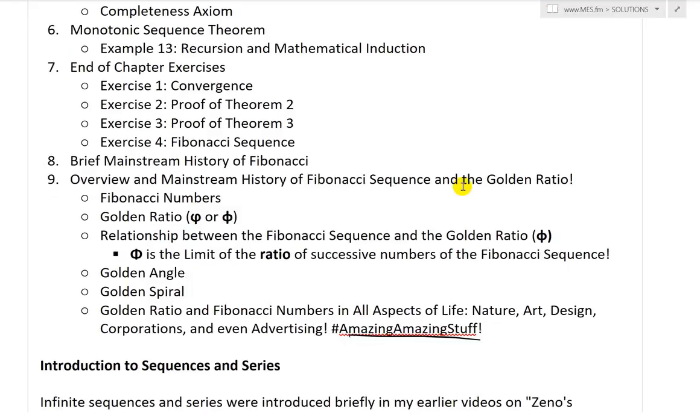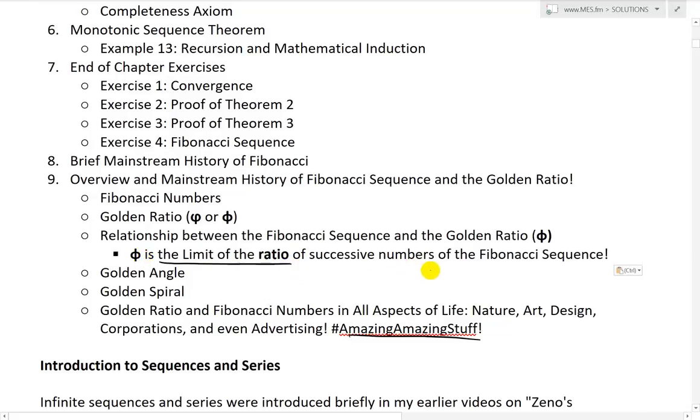But anyways, let's scroll up, and here's another note that I just corrected here, and we'll see if I might just redo the initial part of the video as well. So phi is the limit of the ratio of successive numbers of the Fibonacci sequence. Before, I may have stated a couple of times that it was the limit of the sequence, but no, the limit is infinity.